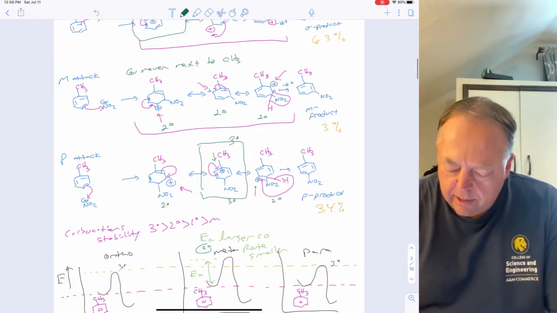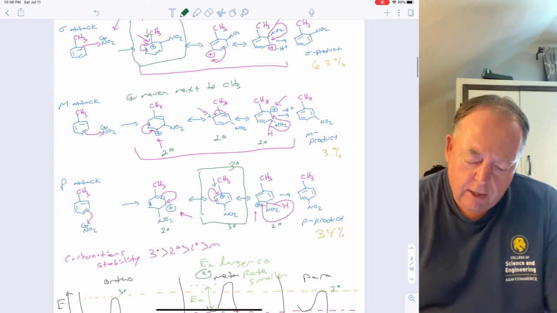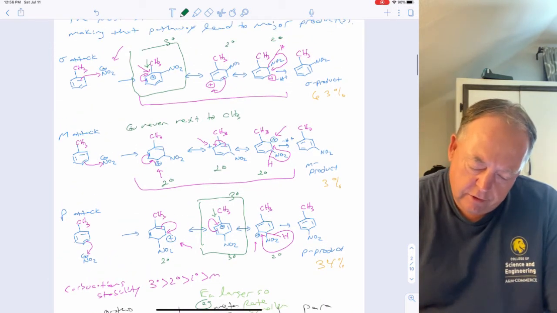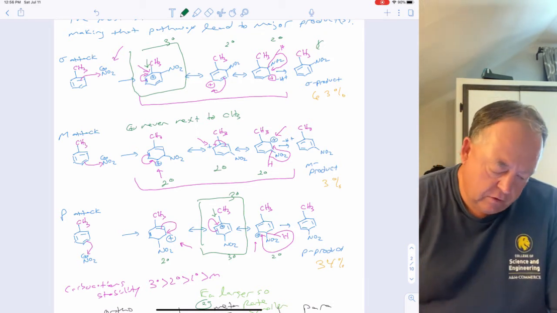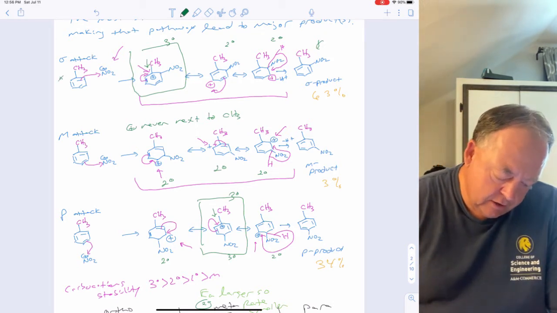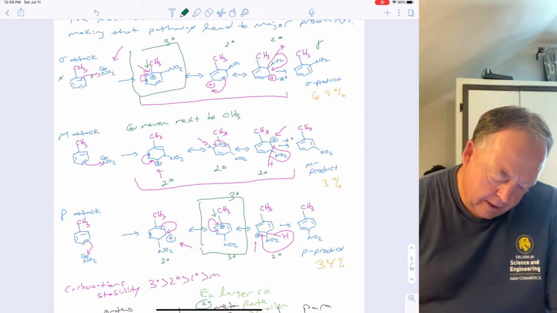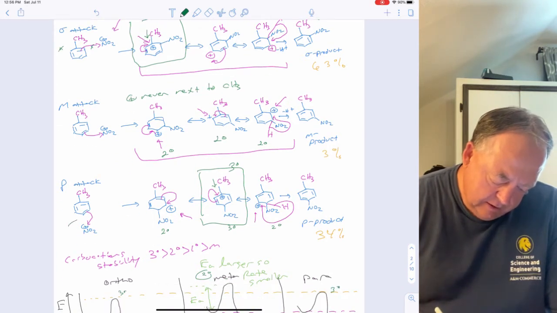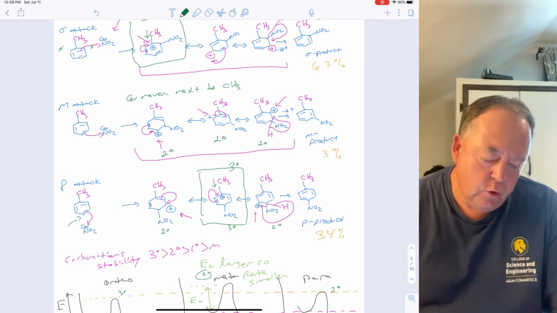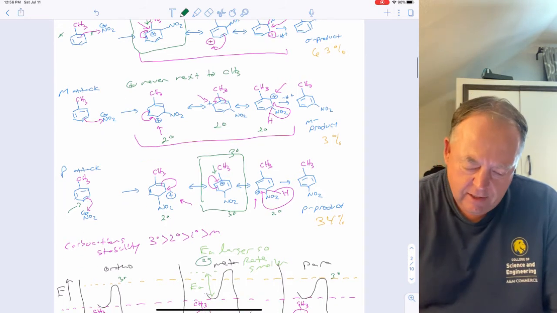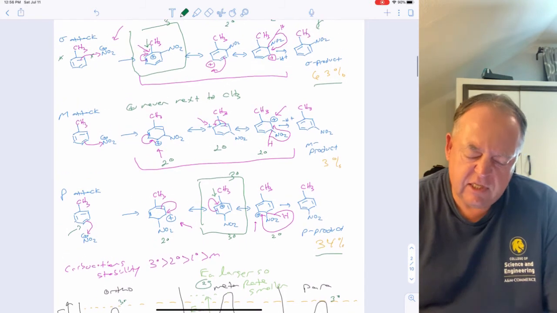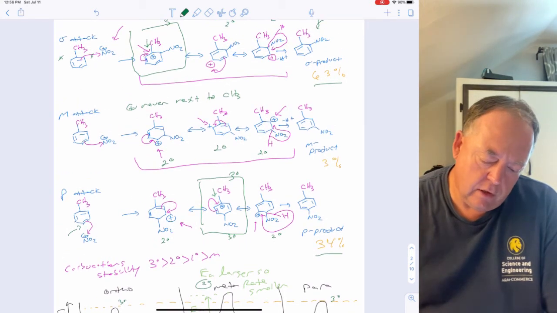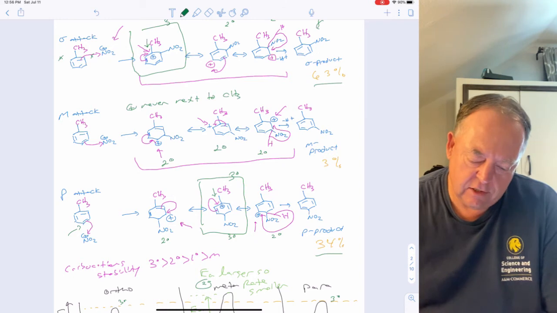So usually you would get the para product in higher yield than the ortho product because of steric reasons, because there is some sterics here. But CH3 is pretty small. And furthermore, for the ortho position, there are 2 ortho positions, but there's only 1 para position. So statistically, you have a 2-to-1 ratio of ortho to para. So statistically, you might get more ortho substitution. In this case, you did, but usually you get more para product because of the steric effect from the methyl, or whatever the R group is, if a reaction occurs ortho to it.